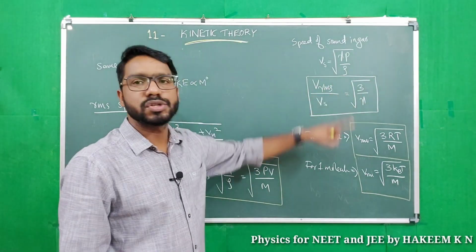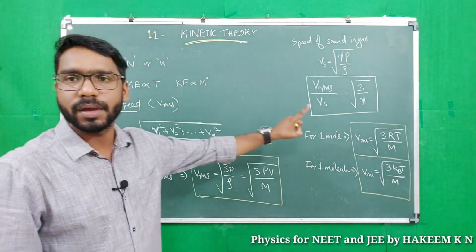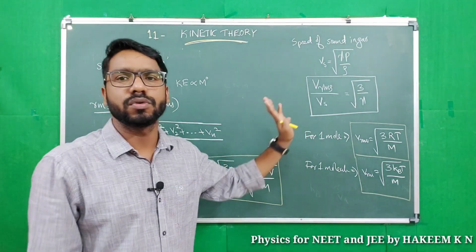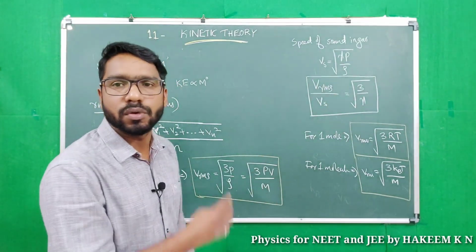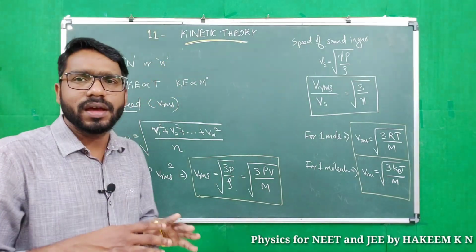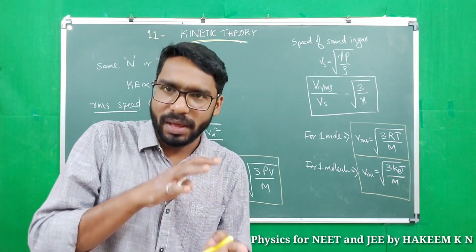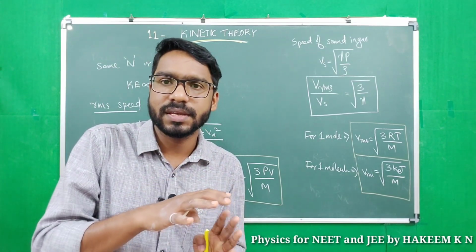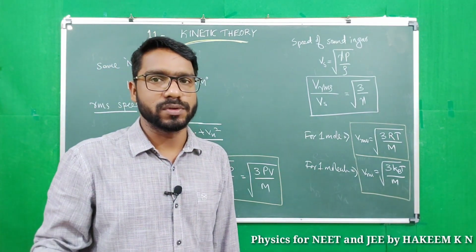Okay, this is the ratio of RMS speed and velocity of sound, root of 3 by gamma, or Vrms equal to root of 3 by gamma into velocity of sound, or velocity of sound equal to root of gamma by 3 into Vrms.